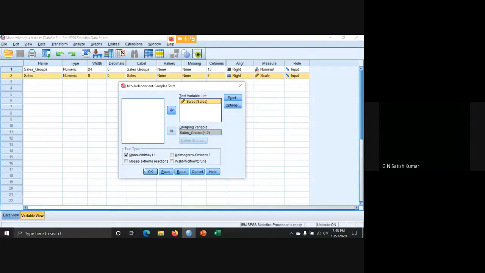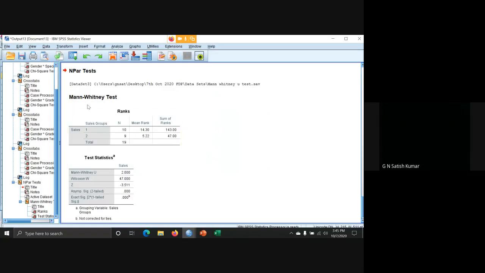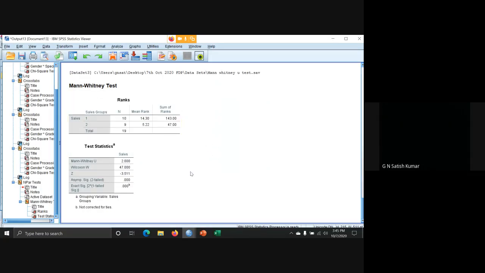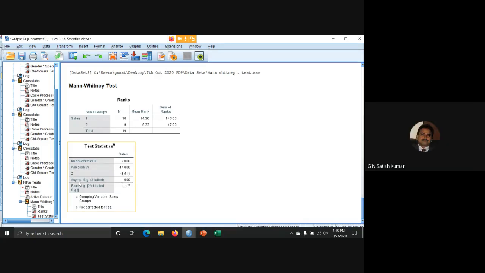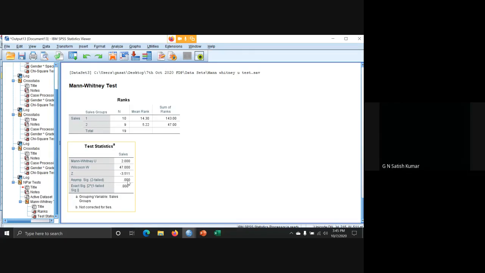That's it. And you can see here, test type Mann-Whitney U test is selected. You can even use Kolmogorov-Smirnov test also, but the default is Mann-Whitney U test. Click OK. Now Mann-Whitney U test, directly see the significant value. You can see this asymptotic significant value, 0.000, which is less than 0.05.